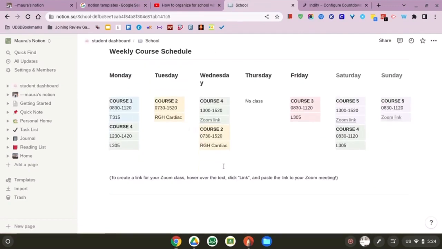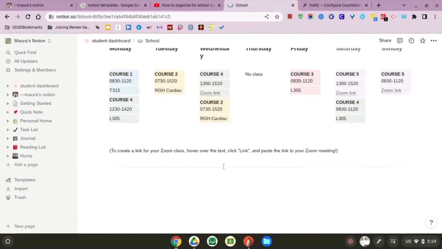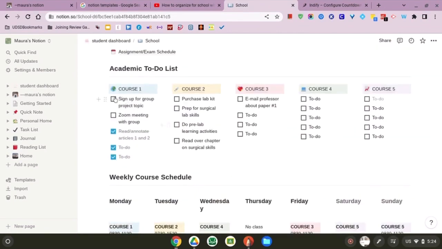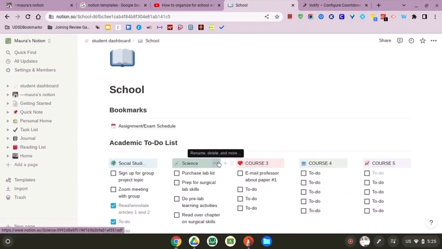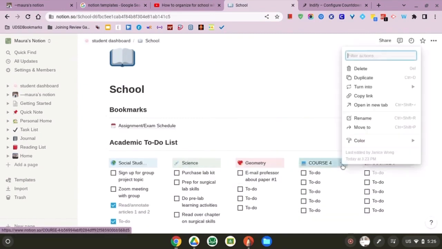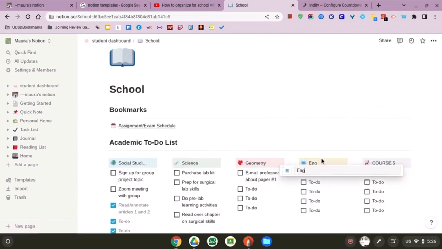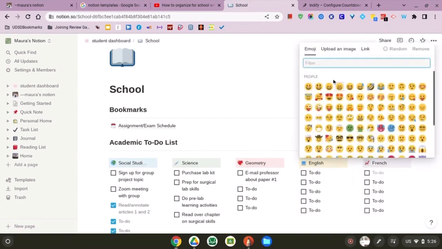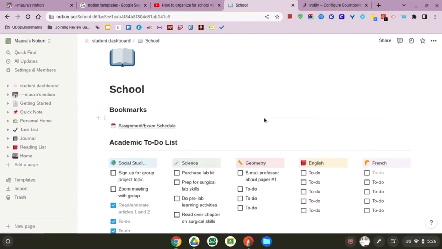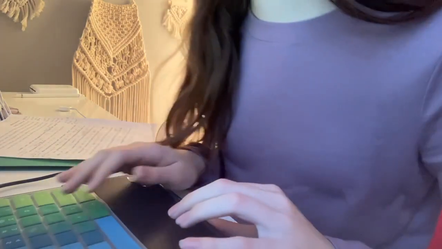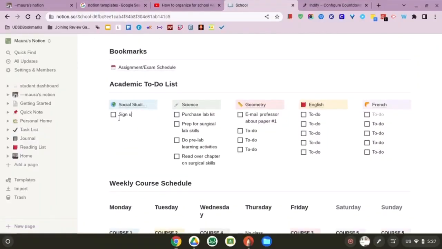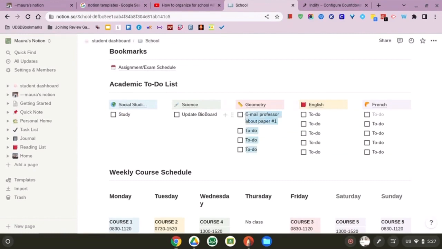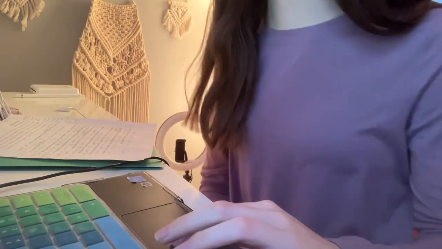Alright, so right now I'm just going to change the courses. Alright, so I changed these things. I'm just going to get rid of all these random to-do things. Alright, so I just edited those things.